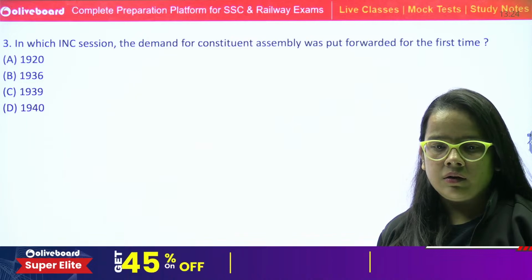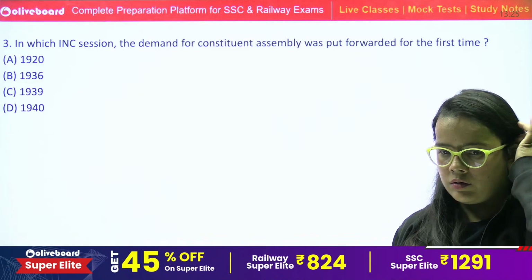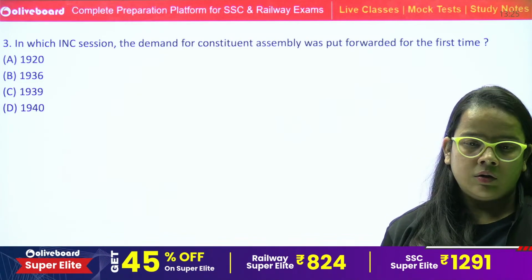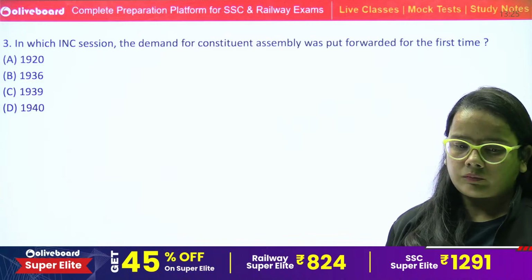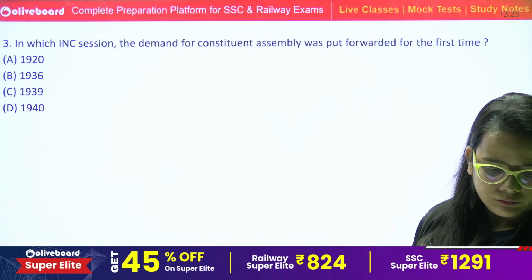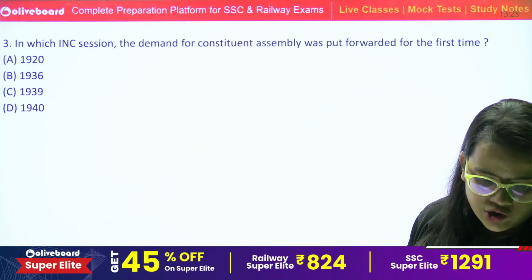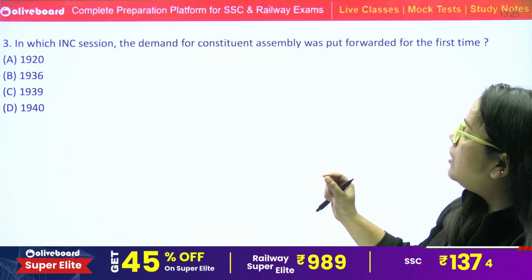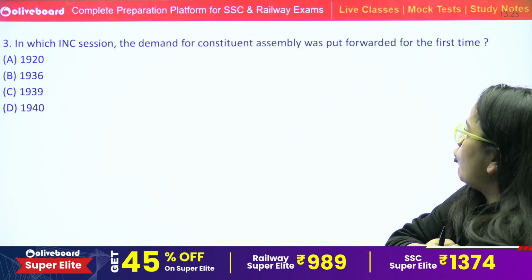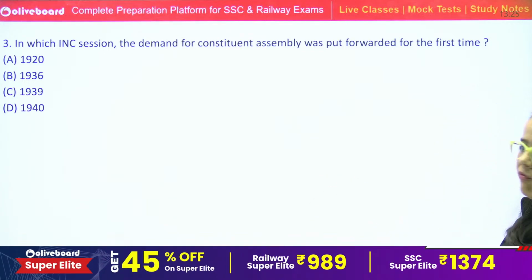In which INC session was the demand for a Constituent Assembly put forward for the first time?